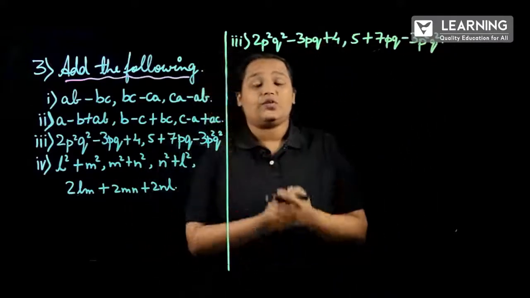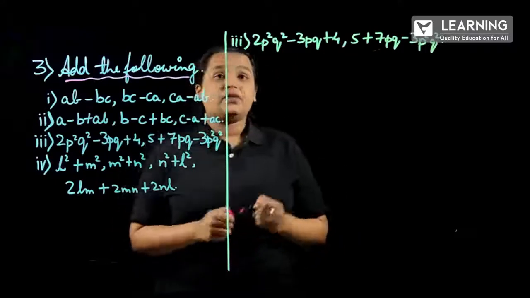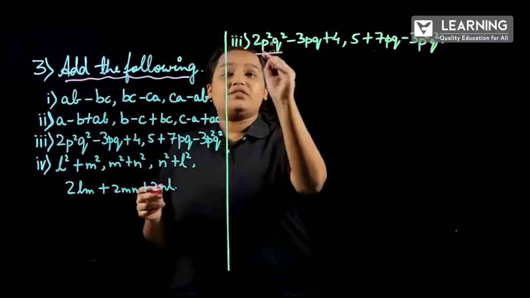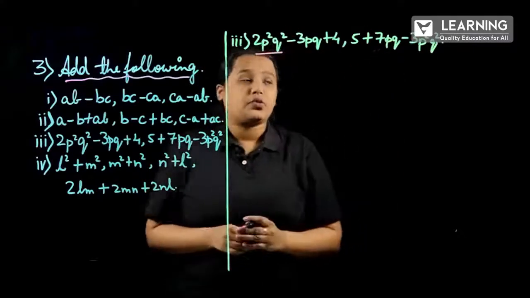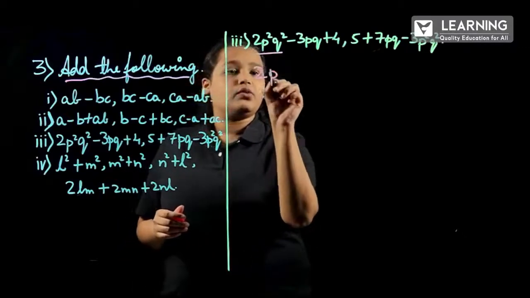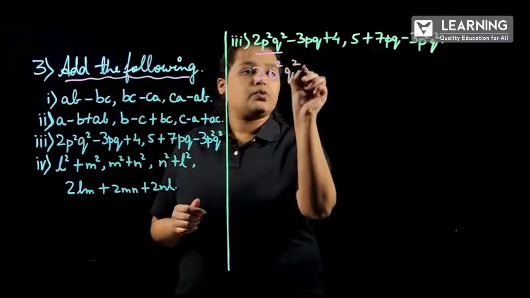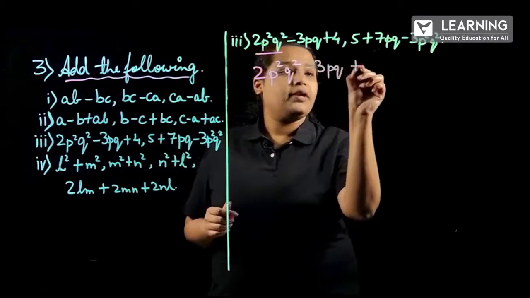So here is the question. So what do we do? Here if you can see, we are having p to the power 2, q to the power 2, means p square q square and p square q square. So I will be writing it as 2p square q square minus 3pq plus 4.